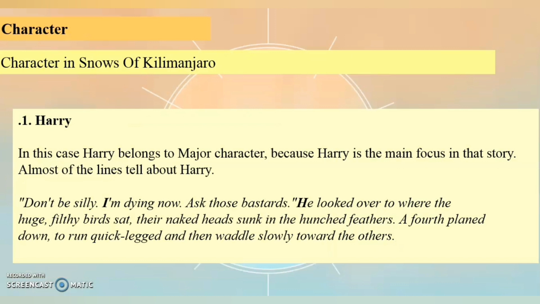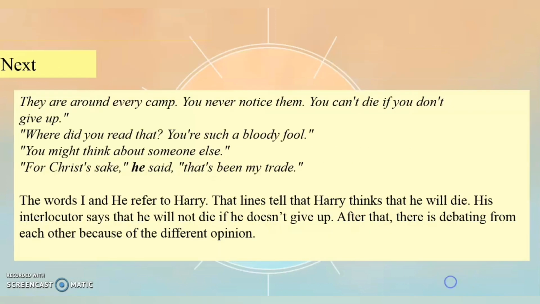Based on our understanding, there are 4 characters in Snows of Kilimanjaro. The first is Harry. In this case, Harry belongs to major character because Harry is the main focus in that story, and almost all of the lines tell about Harry. And you can see that this is also an example of the lines that tell about Harry, and this is the continuation of the previous one that tells about Harry, as you can read in the slide.